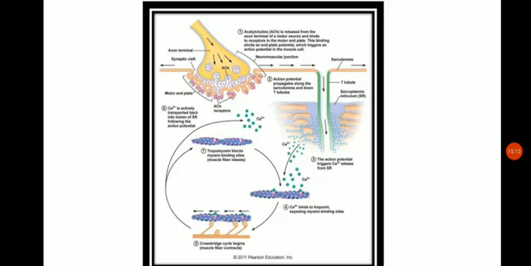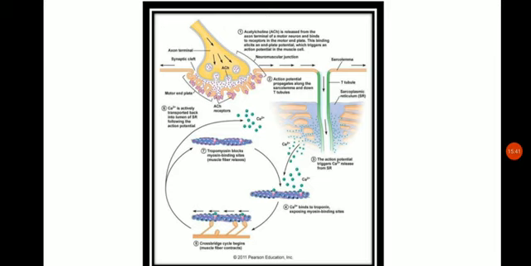Okay, so when these troponins come in contact with calcium, calcium will bind to troponin, and due to this they will be exposing the myosin binding sites. When calcium binds to troponin, the troponin is not able to cover the myosin binding site present on it. So it will be active now, it will be free now.